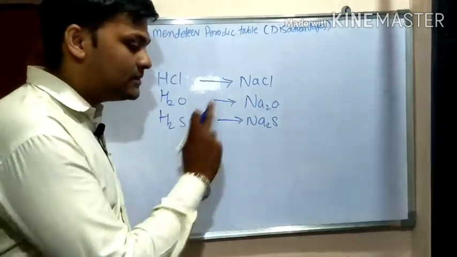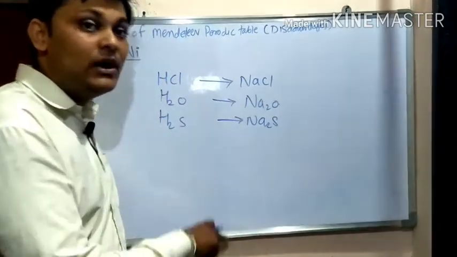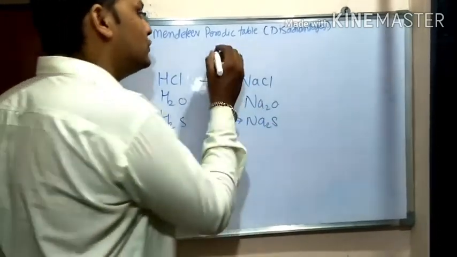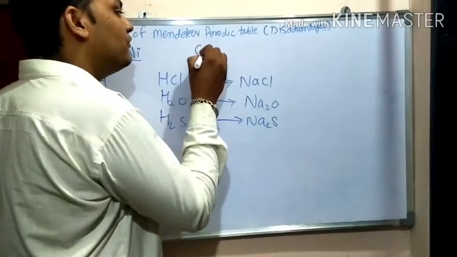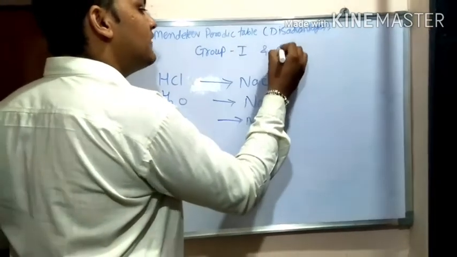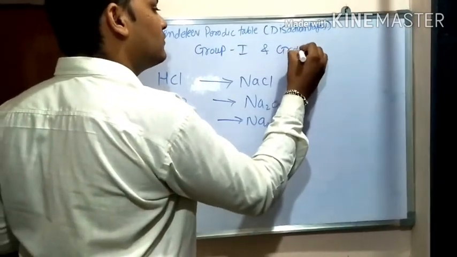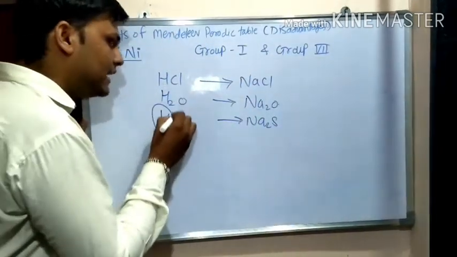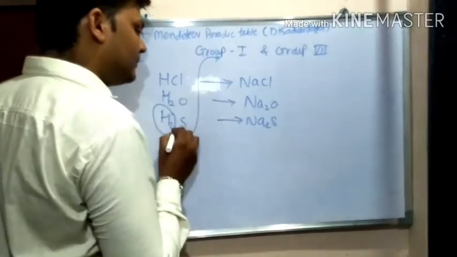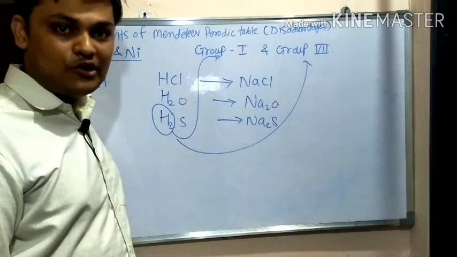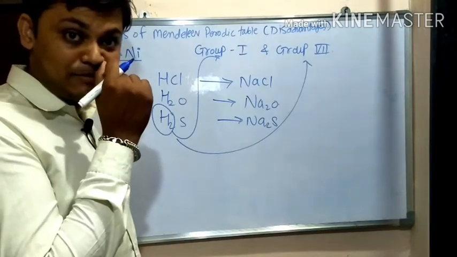Hydrogen shows similar properties to the alkali metals, and also to the elements present in the 7th group. That means hydrogen shows similar properties to group first and group 7. So where do we have to keep hydrogen? In group first or in group 7th? This is the second assumption, a problem, of Mendeleev's periodic table.